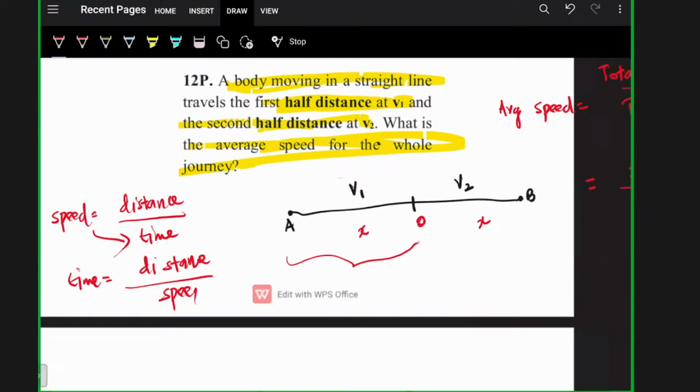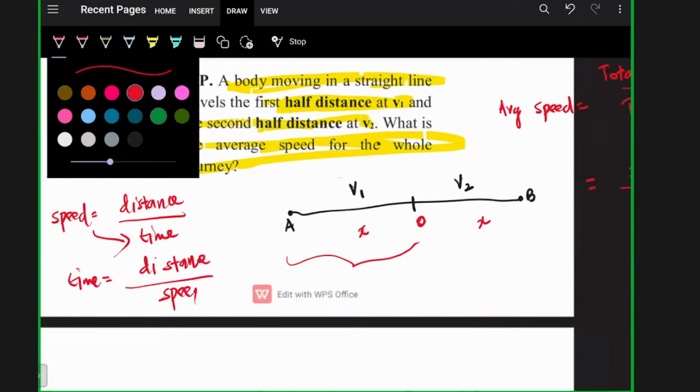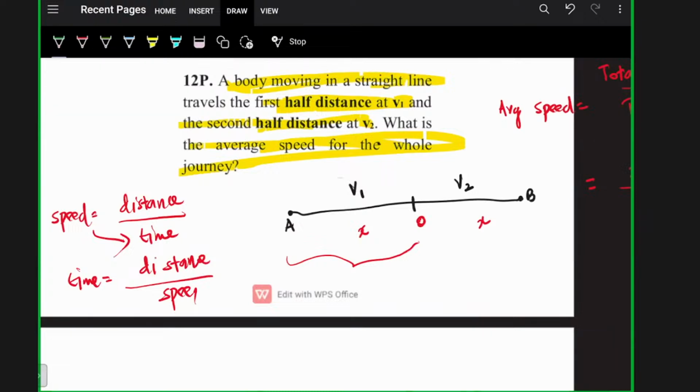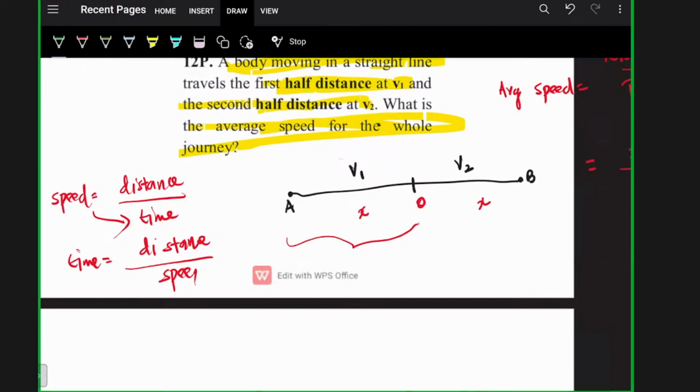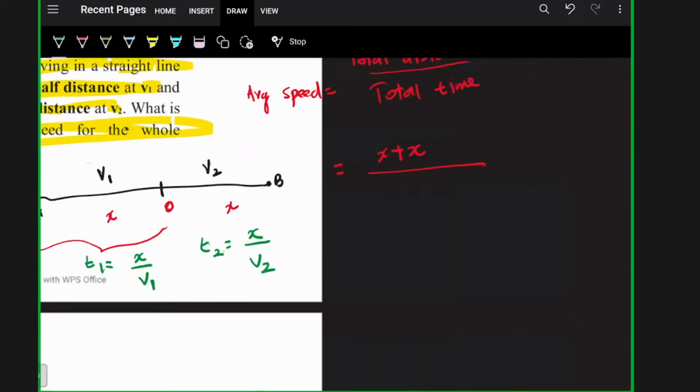So for the first half of the journey, the time taken t1 will be distance divided by speed, that is x divided by v1. For the second half of the journey, the time taken t2 will be, distance again the same, but speed v2, so x divided by v2. So the total time is x divided by v1 plus x divided by v2.